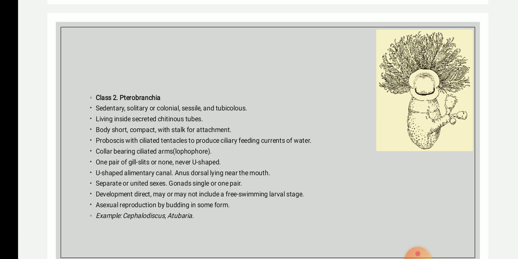With this we have finished the classification. For the theory paper you just need to classify all the phyla. Till now, what we have studied, you need to study up to class level only. So we have dealt with the classes.